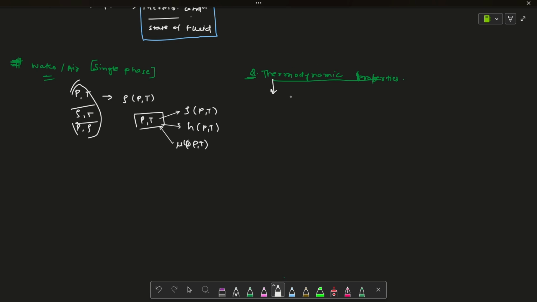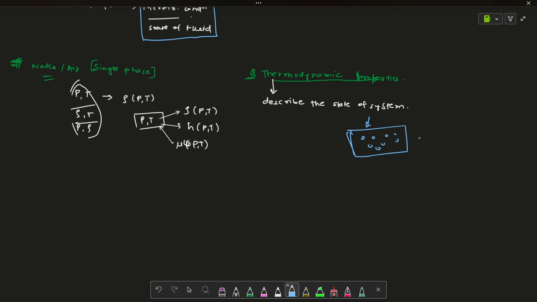First of all, they describe the state of the system. What does the system mean? Let's suppose I have a box containing multiple particles here, right?